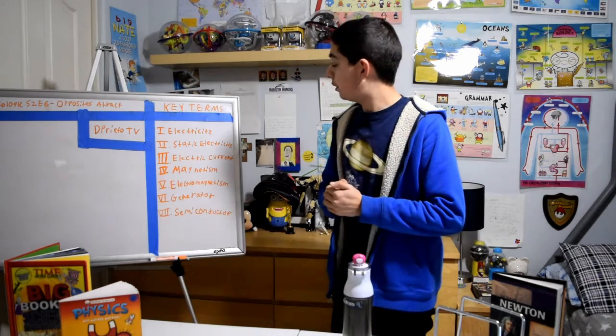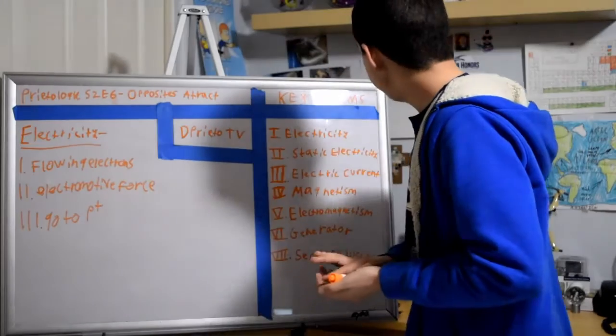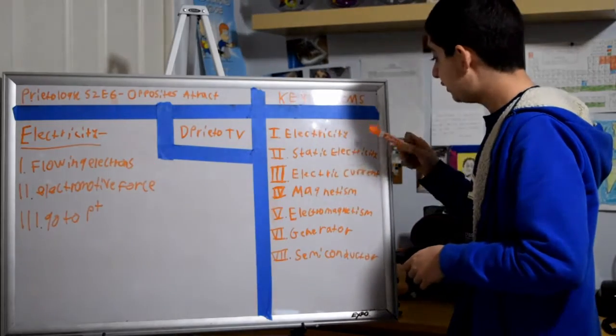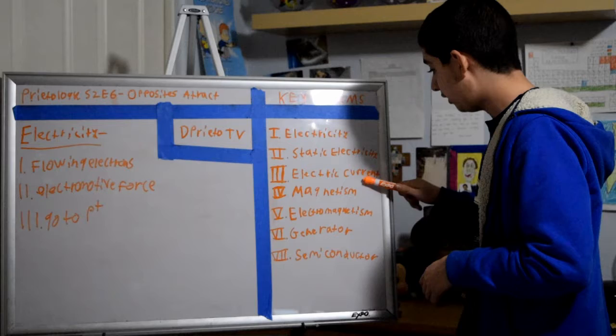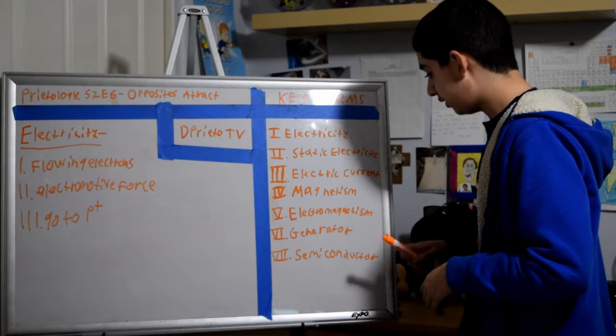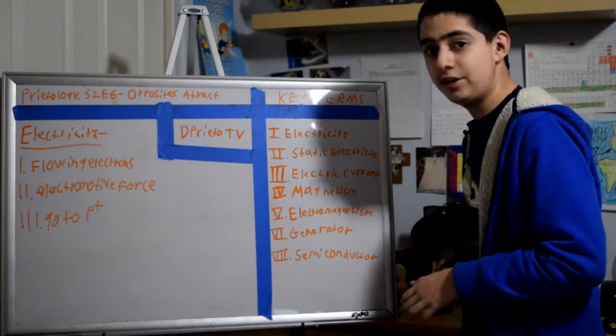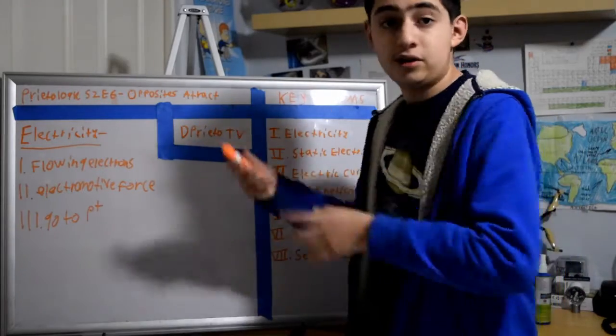So let's start reviewing the key terms. We have electricity, static electricity, electric current, magnetism, electromagnetism, generators, and semiconductors. Let's get right on and start with the first term.